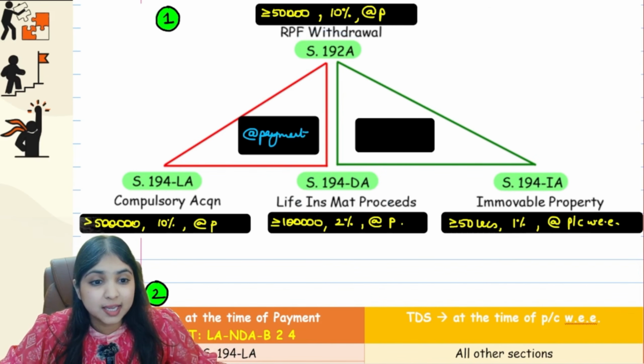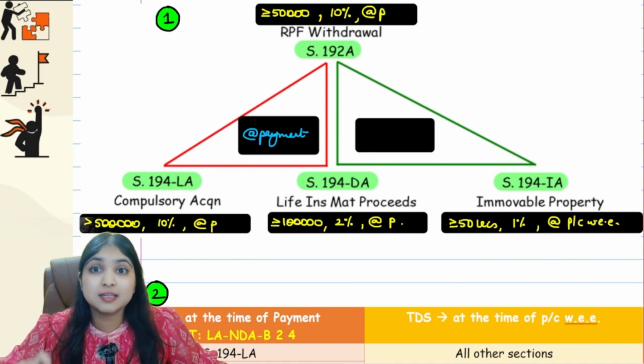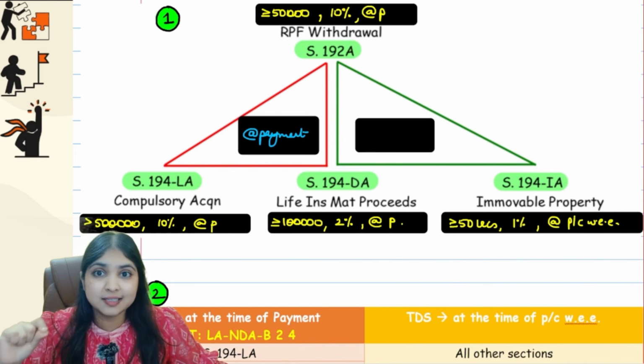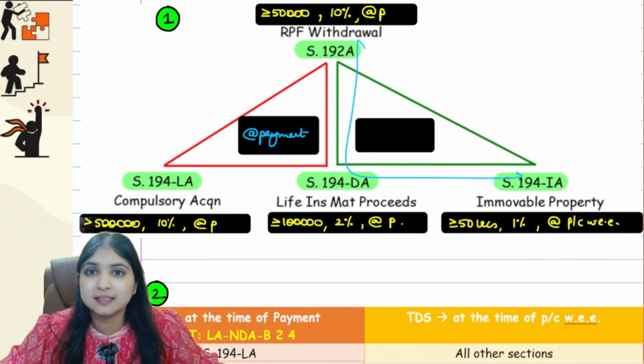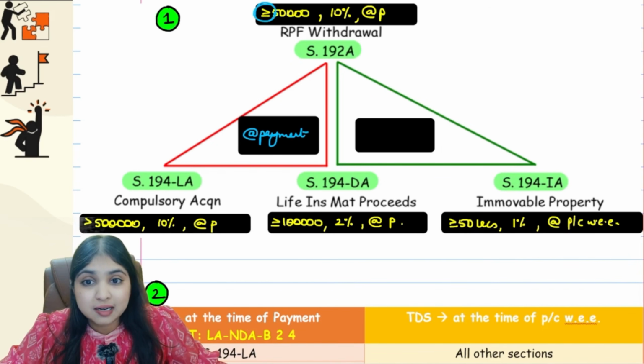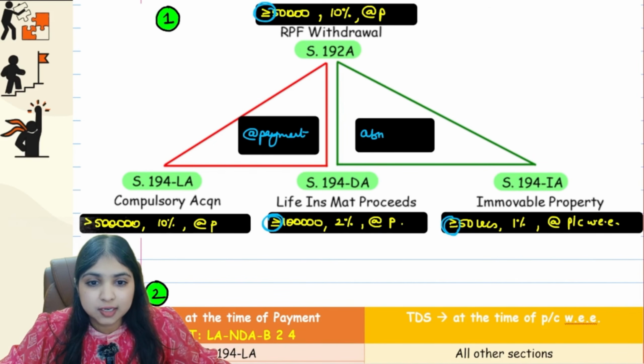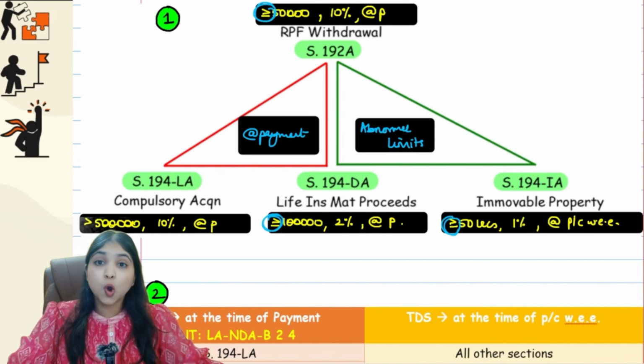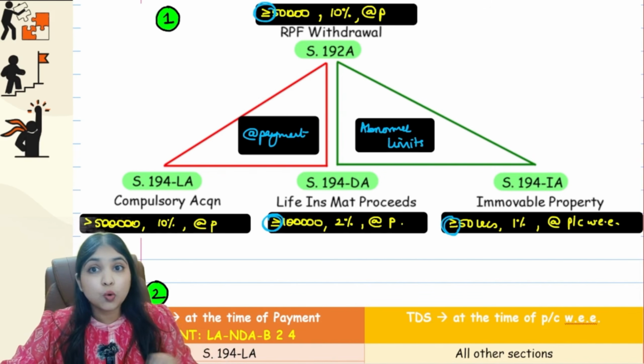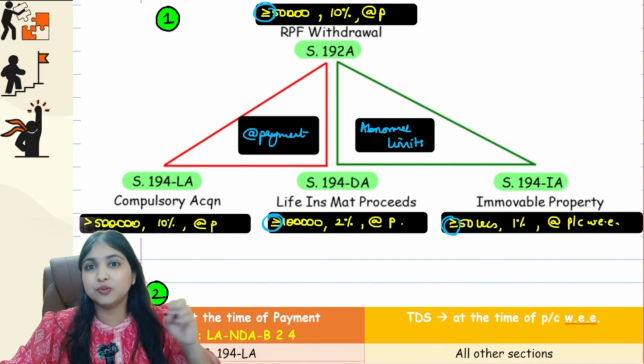192A, 194DA and 194IA. Between these 3 sections, what's a common point? If you noticed, there are only 3 sections in our entire syllabus where we have abnormal limit, and that is these 3 sections. In 192A, it is at least 50,000. 194DA, it is at least 1 lakh. 194IA, it is at least 50 lakhs. So in all these 3 sections, we have abnormal limits. Are you understanding? Okay, so just one small chart we made over here to show some common points. We have abnormal limit only in these 3 sections, guys, 192A, 194DA and 194IA.